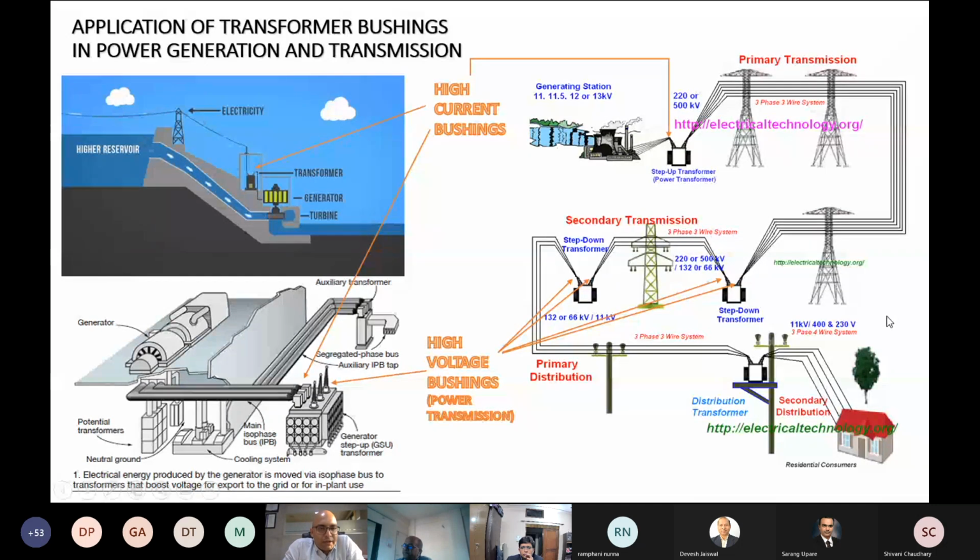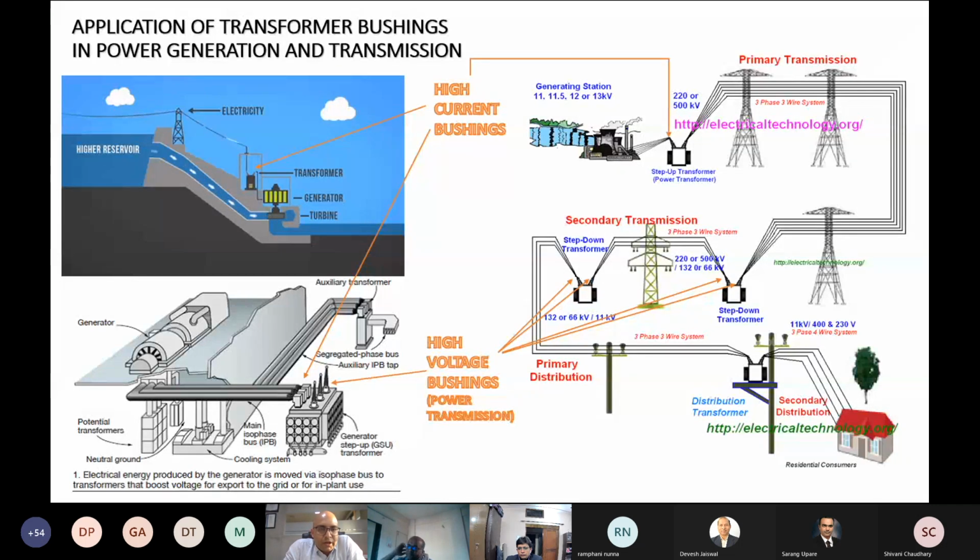On the top left, we can see the typical hydropower generation, where the power from the generator is then taken through the bus ducts or the bus bars, where the current is very high during the initial stages and the voltage are relatively low at 13 or 18 kV typically.